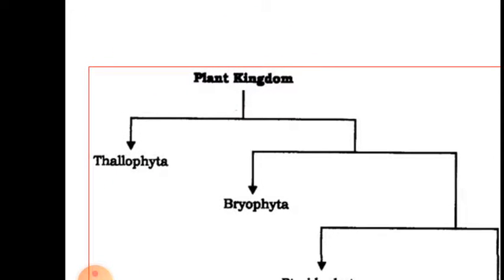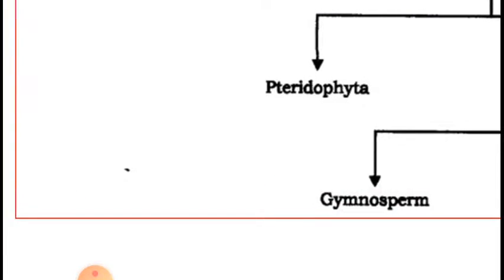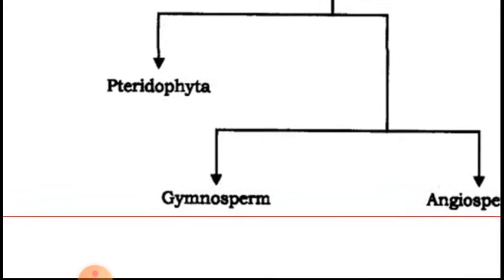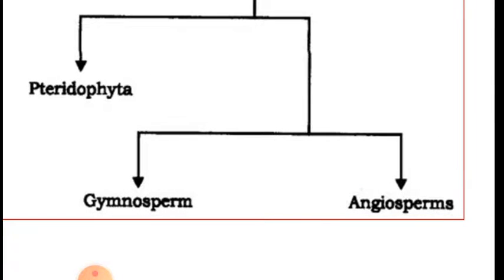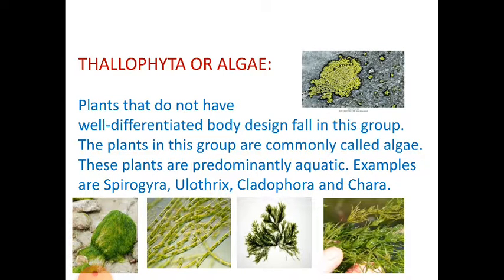Plant kingdom is further subclassified into Thallophyta, Bryophyta, Pteridophyta. Here you can see that the word Pteridophyta starts with the letter P, but here P is silent and so we spell it as Pteridophyta. Then we have Gymnosperms and Angiosperms. Now let us go into detail about the plant kingdom.